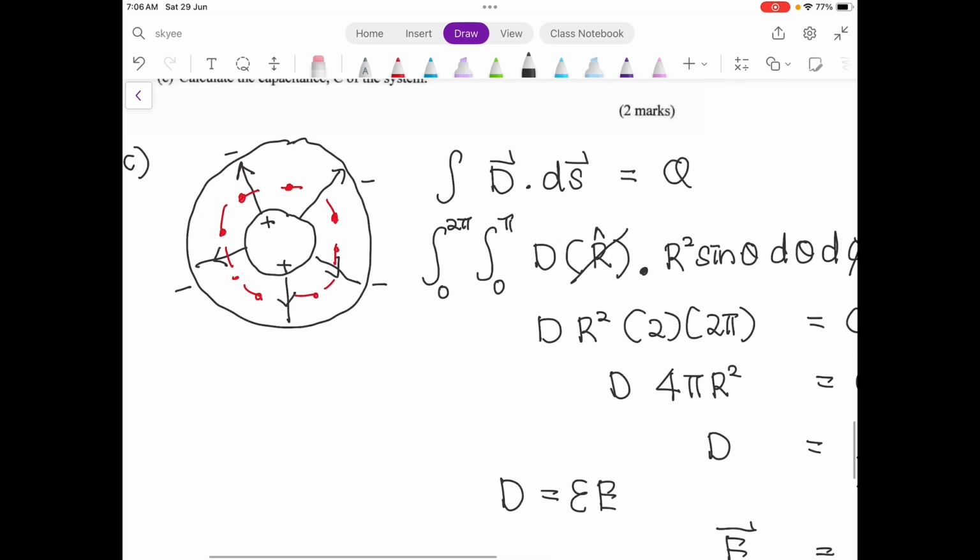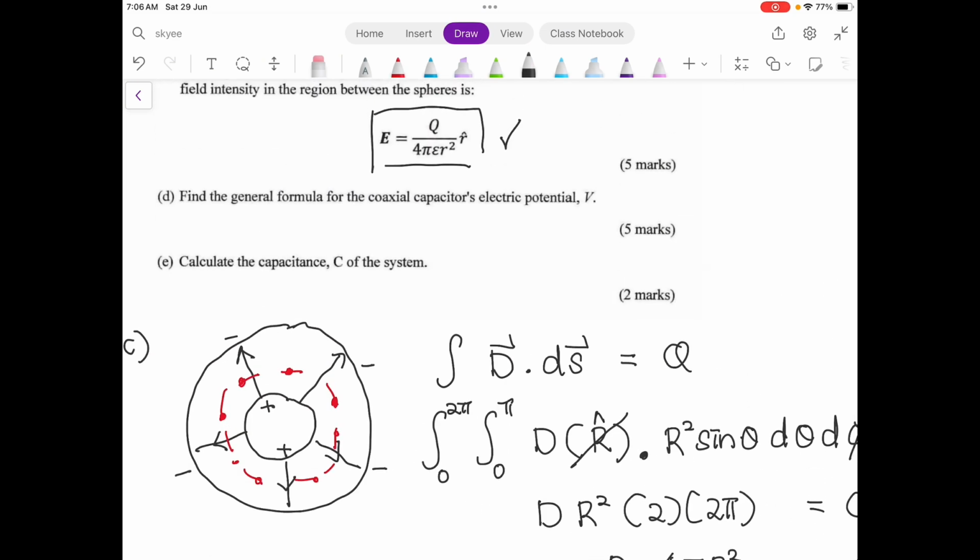Right, so we go to the next question. Find the general formulas for the coaxial capacitor. Okay, it shouldn't be a coaxial, it is actually a spherical. Spherical capacitor's electric potential V. Once we get the E, we can find the V.